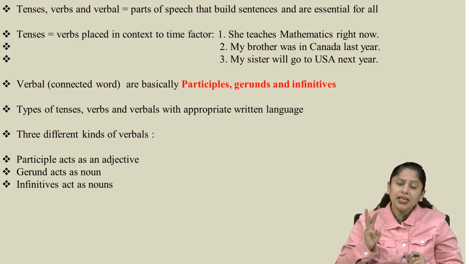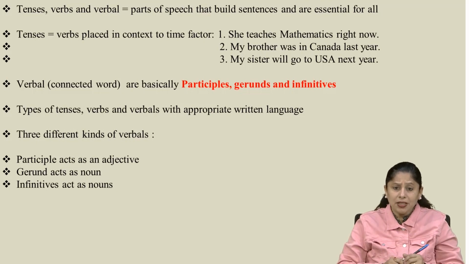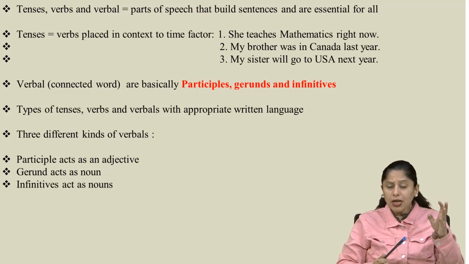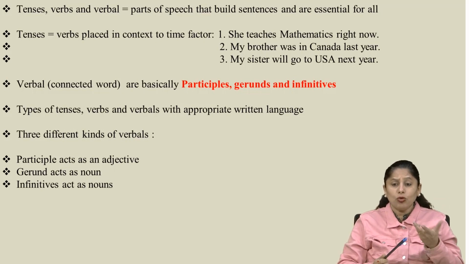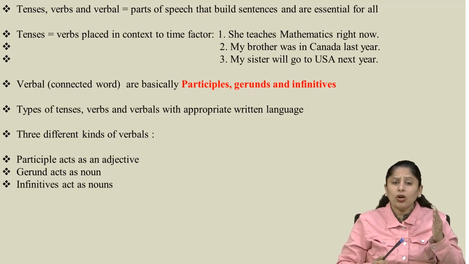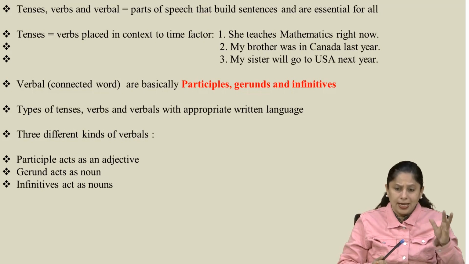Verbals are basically three kinds. They are three types mostly. For example, there are past participles, there are gerunds, and there are infinitives. Now, as you come across the word verbal, naturally you will think about what the meaning of verbal is. And of course, your next question would be, what is the past participle, what is the gerund, and what is the infinitive, and what are their examples.